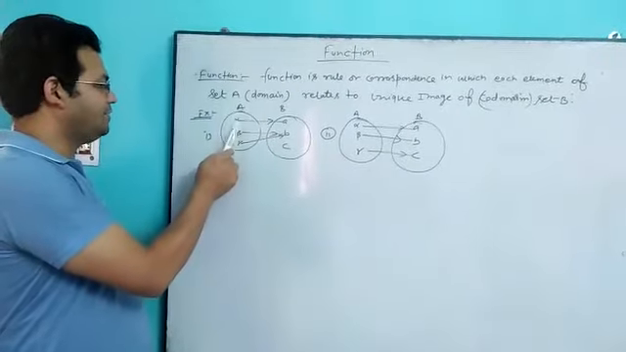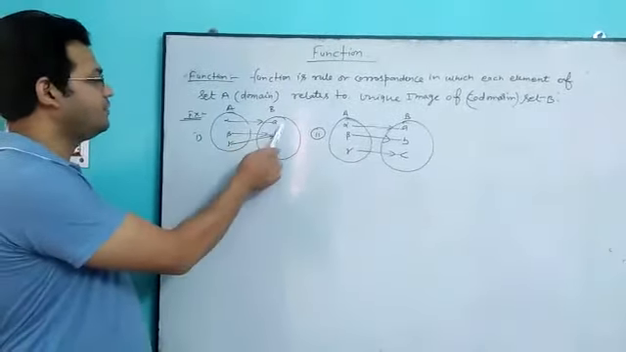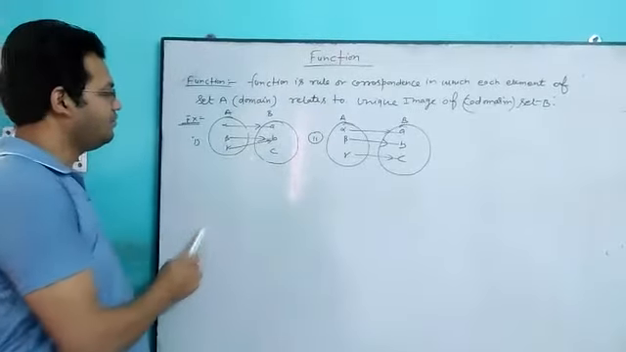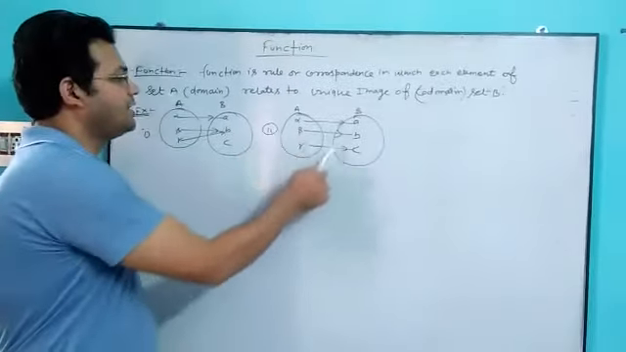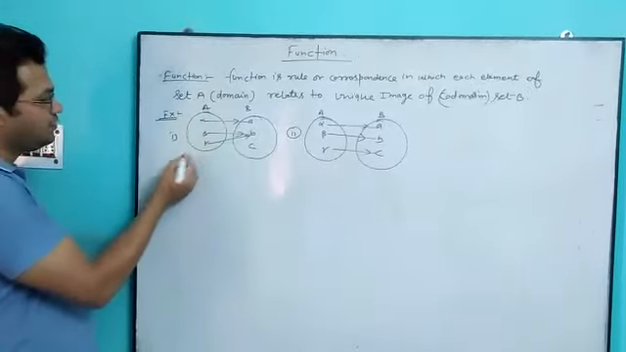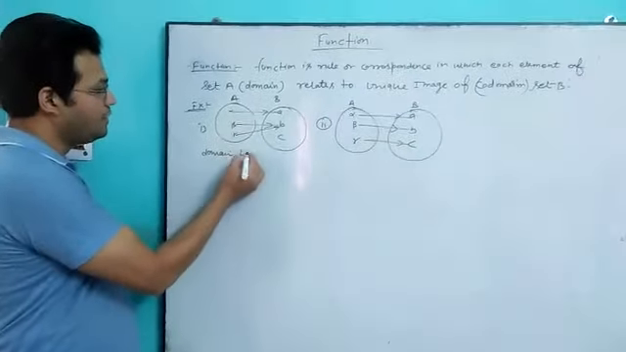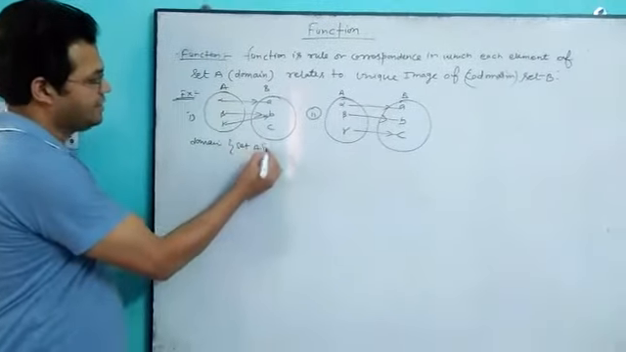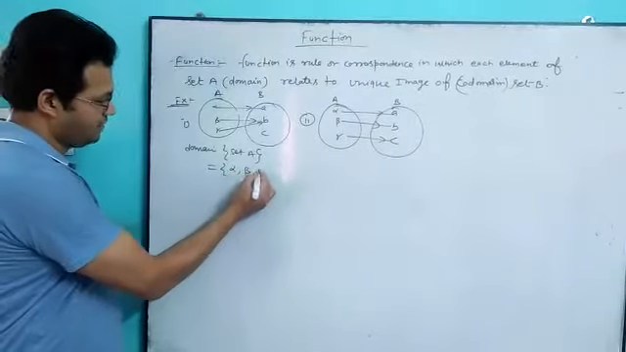I am taking elements alpha, beta, gamma, and A, B, C. In this diagram, alpha is connected to A, beta is connected to B, gamma is also connected to B. So if I ask what the domain is here, the domain is known as set A, meaning the whole set A: alpha, beta, and gamma.